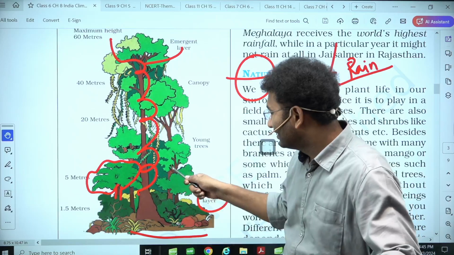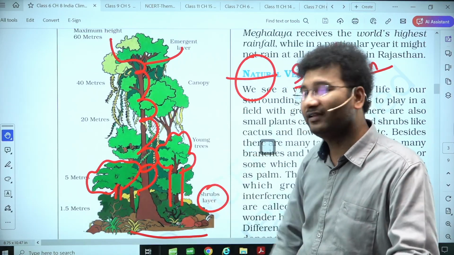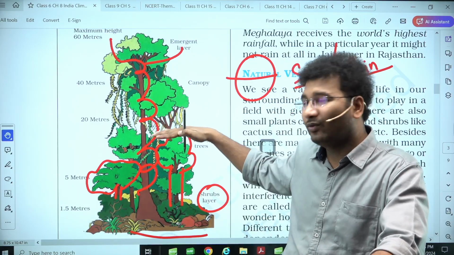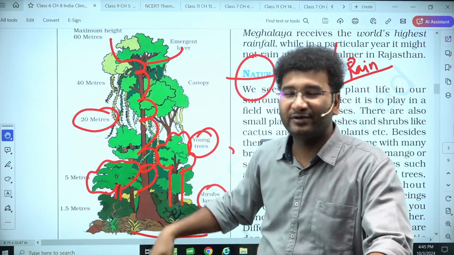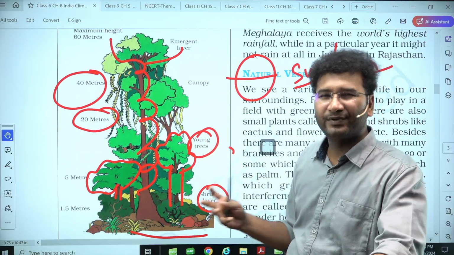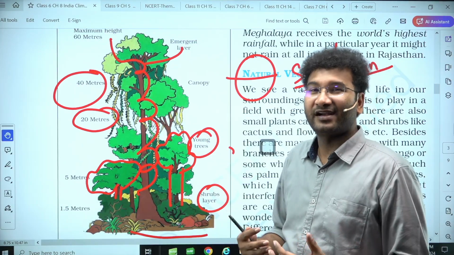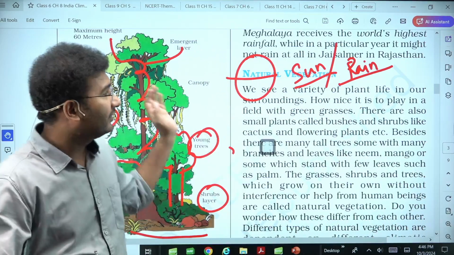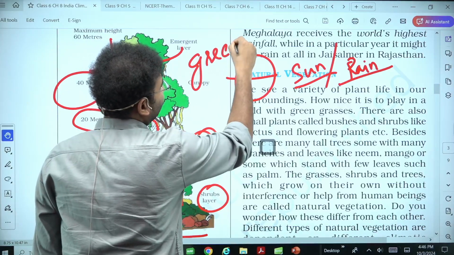Likewise, if the trees are not in a position to go a little higher, what they do is they go for a different layer here. They only grow till here. These are called young trees, and there will be trees up to some 20 meters. There will be trees up to 40 meters. Why? It is primarily because of competition, and those who fail or do not win the competition will settle for different colors. Okay? For example, a tree which grows to the top will usually be green in color.